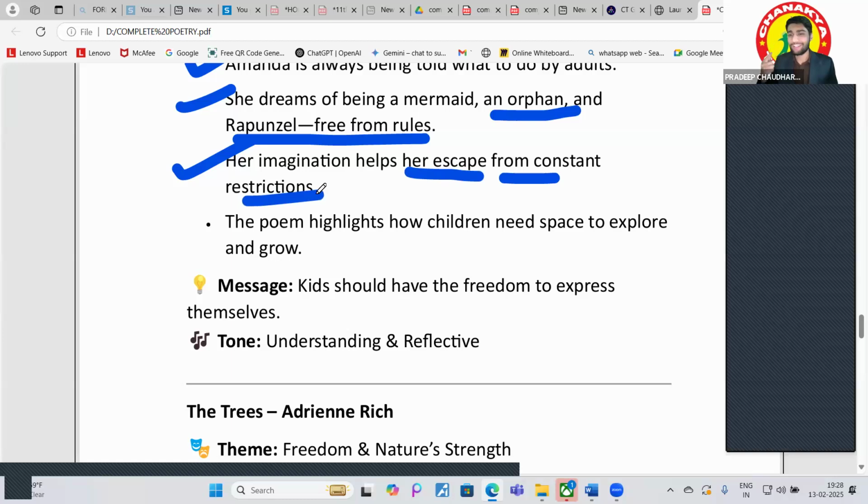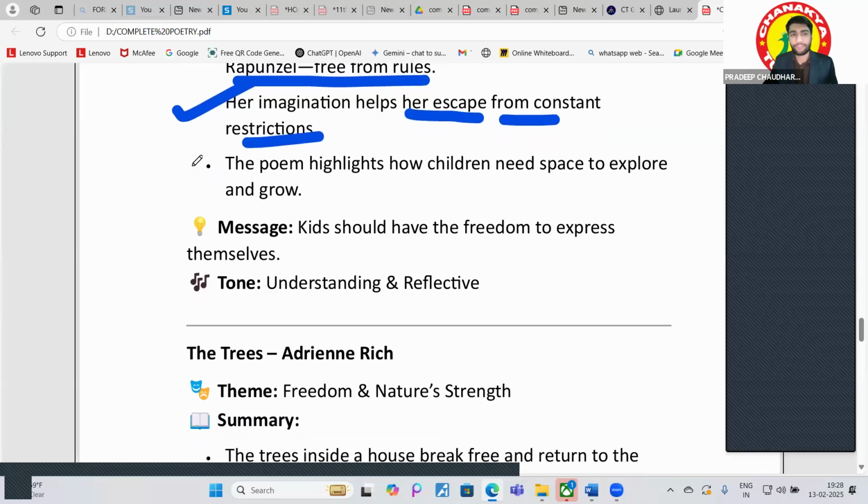After that, what does she imagine? It helps her escape from all those constant restrictions that she is facing. Okay. What does the poem highlight? That children need space to explore and grow. So it is a poem for the parents as well, that they should understand that they should give some space to the children, so that they can grow and think about themselves as well, right? It is not good to tell the children all the time that you have to do this and you have to do that. So it is about parenting as well.